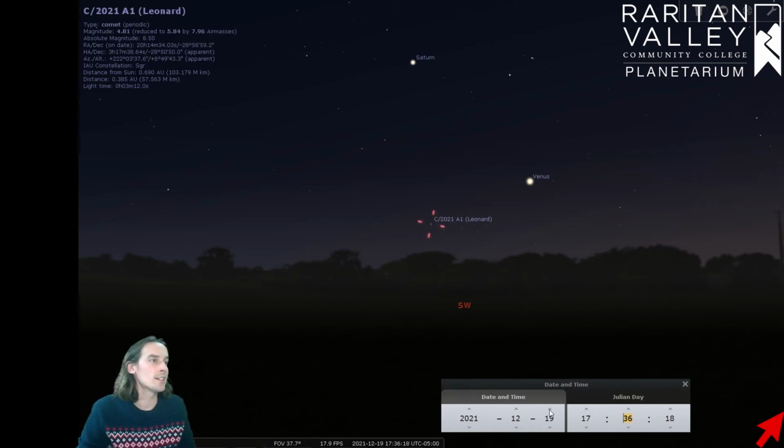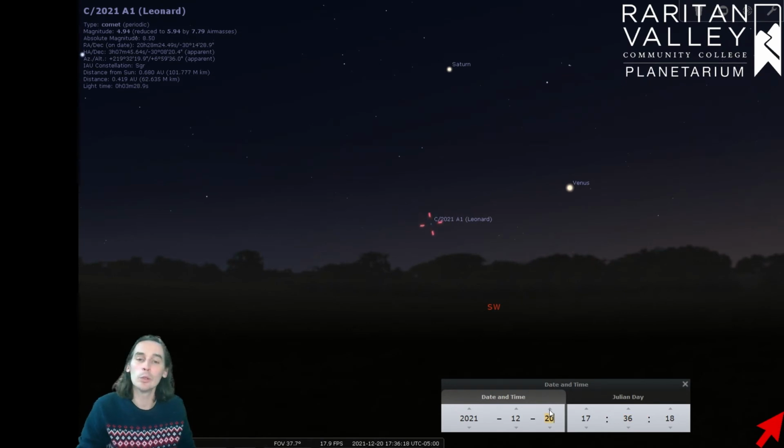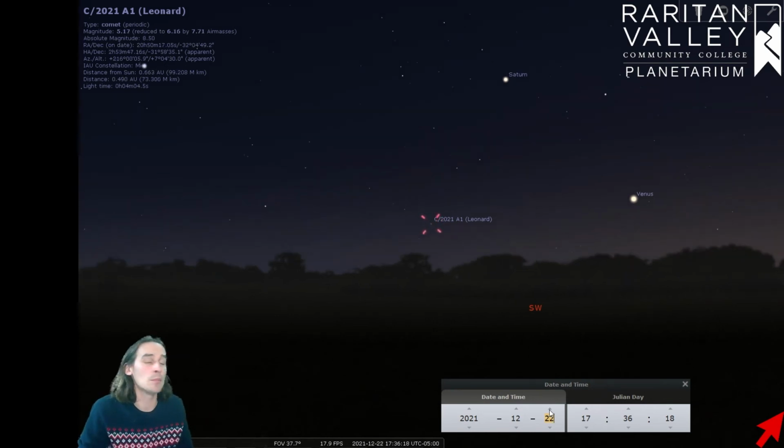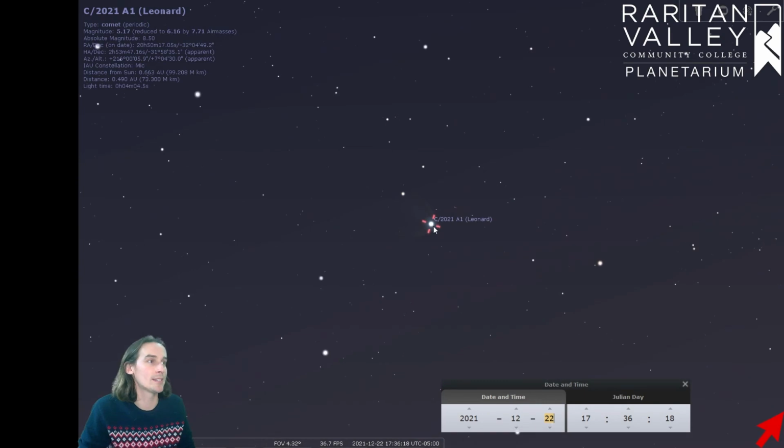If we move the days along, we're going to notice how Comet Leonard moves horizontally in the sky. So it's going to be just as high up over the horizon, which isn't very high up, so you need a very clear view of the southwestern horizon. But if you do and you have a nice pair of binoculars, you can point it at this part of the sky and maybe catch a glimpse of this comet.